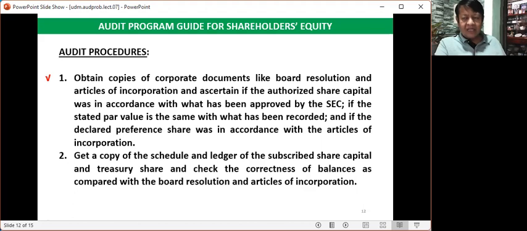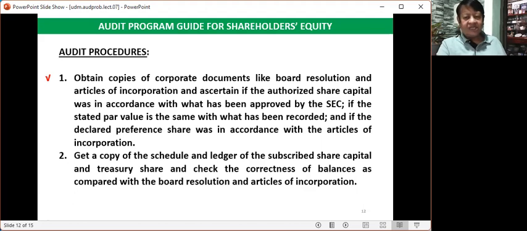Because if you are a shareholder, you will receive a certificate of ownership, and we call it share capital certificate. In our time, we call it stock certificate. The value per share is written on the face of the share capital certificate. We call it par value.